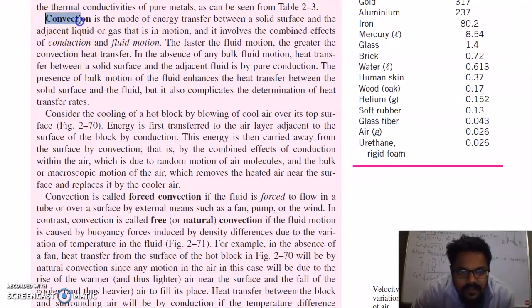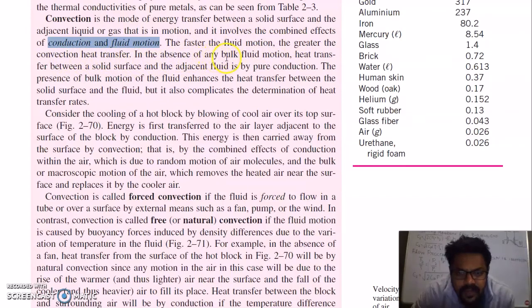Now we will start with convection, which is the mode of energy transfer between a solid surface and the adjacent liquid or gas that is in motion, and it involves the combined effect of conduction and fluid motion. The faster the fluid motion, the greater is the convection heat transfer.